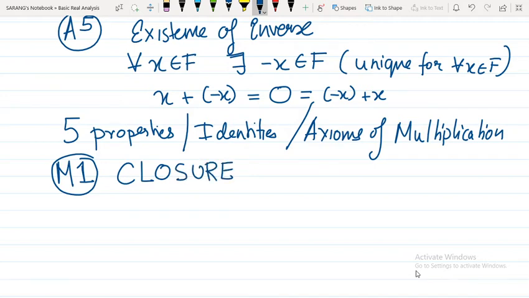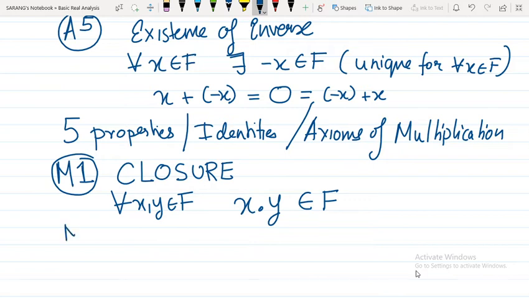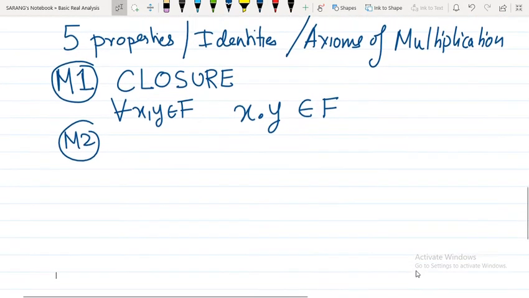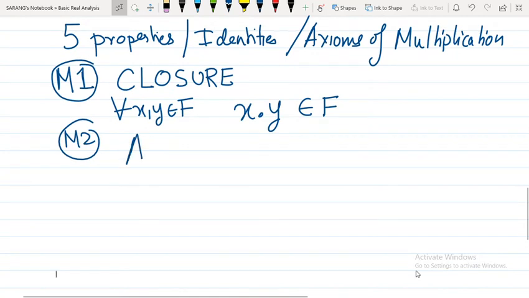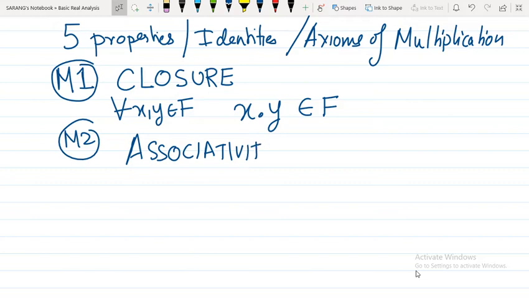You take any two elements from this non-empty set F and multiply them. Now the operator is multiplication, so x times y should belong to the same set F. If this happens, we call the set F closed under multiplication. The second property is associativity for multiplication.